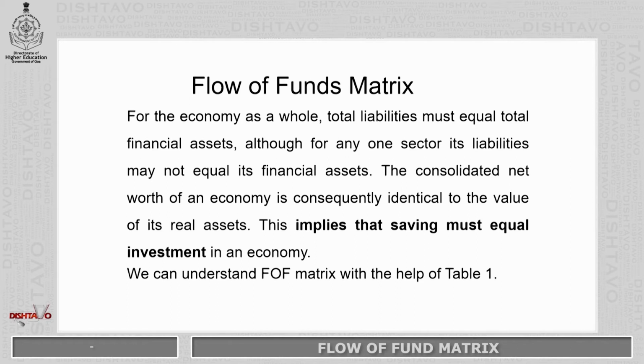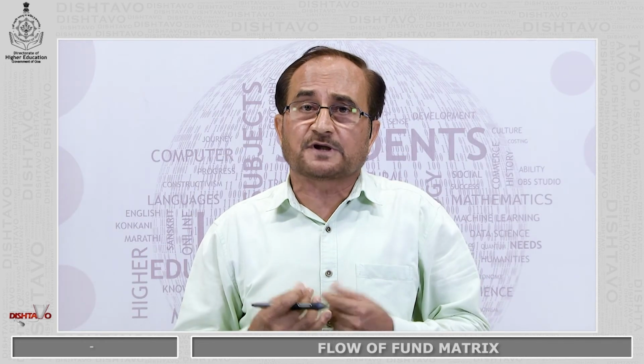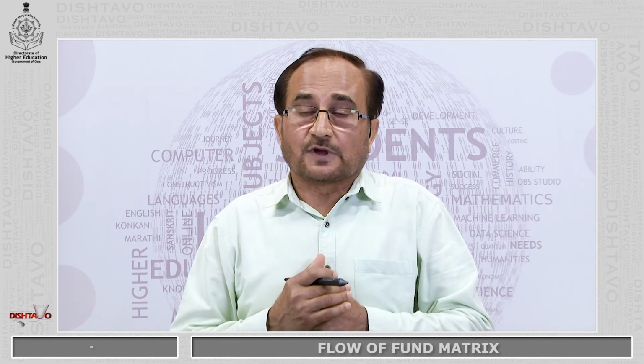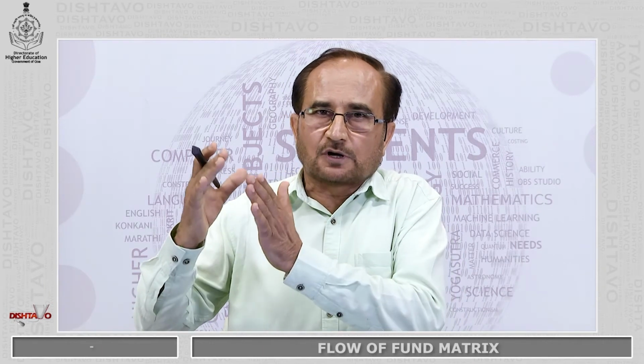For the economy as a whole, total liabilities must be equal to the financial assets, although there is every possibility that in one sector liabilities may not be equal to the financial assets. The consolidated net worth of the economy is consequently identical to the value of its real assets. This implies that saving must be equal to investment. Total saving in the economy must be equal to investment: S is equal to I. So in the flow of funds matrix, ultimately the total savings will be equal to the total investment, which can be understood with the help of this table.